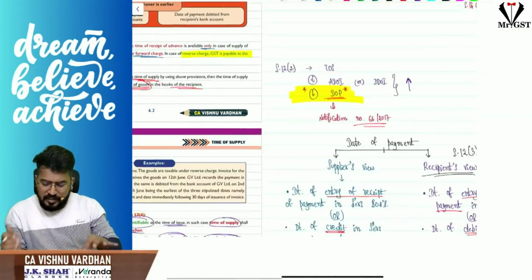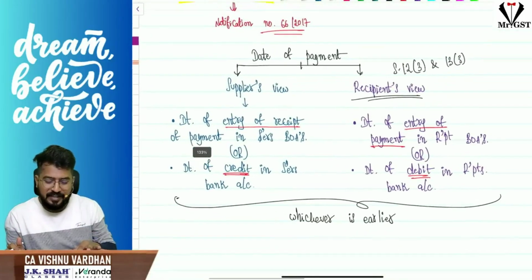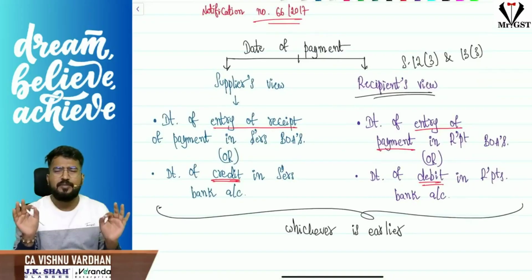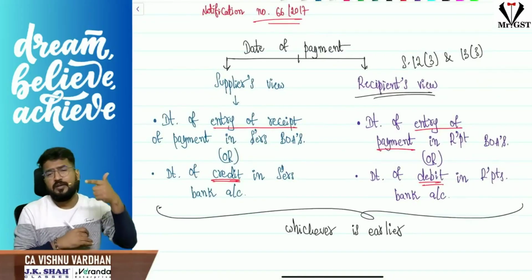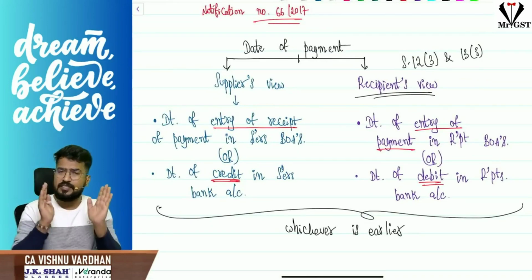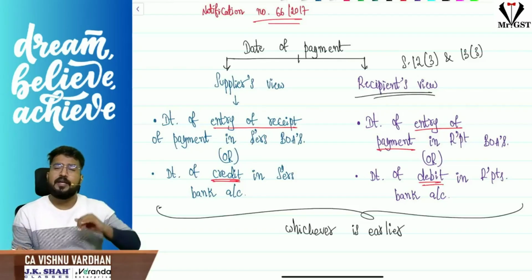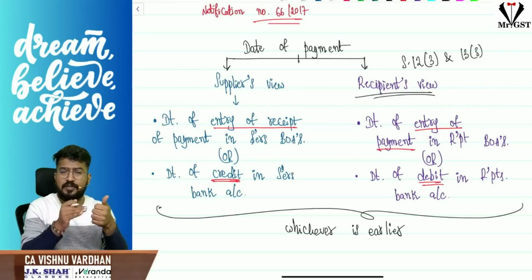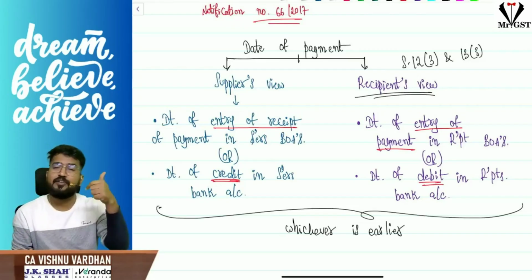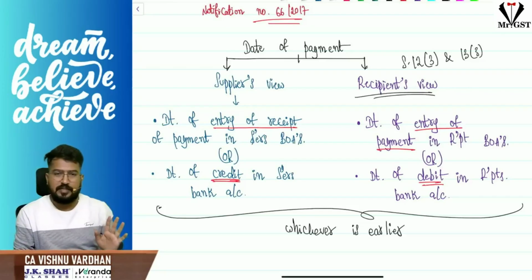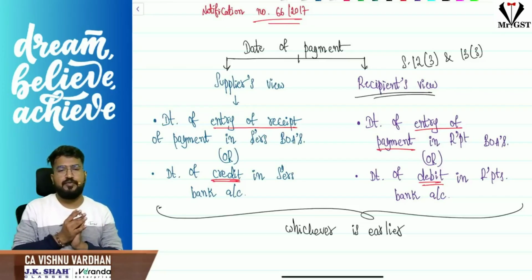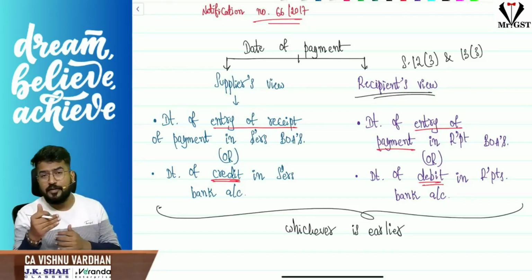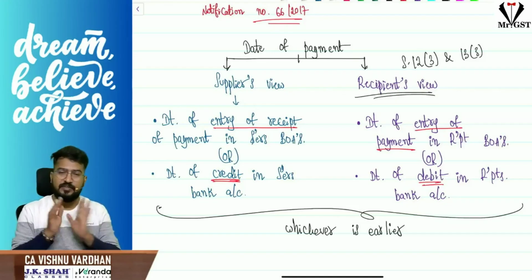Okay, sir, I will see that from their point of view. But what does date of payment mean? Whether you see from supplier's point of view or recipient's point of view, date of payment is nothing but date of entry in books, date of debit or credit in the bank account. If you are seeing it from supplier's viewpoint, date of payment means date of entry in the supplier's books of accounts or date of credit in the supplier's bank account, whichever is earlier. But if you are seeing from recipient's point of view, date of payment means date of entry in the recipient's books of accounts or date of debit in the recipient's bank account, whichever is earlier, as the case may be.